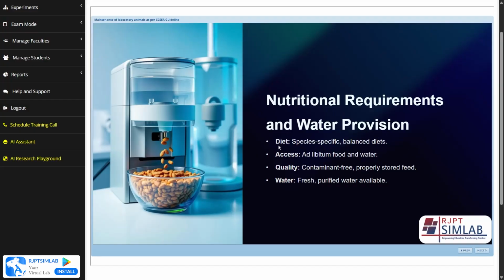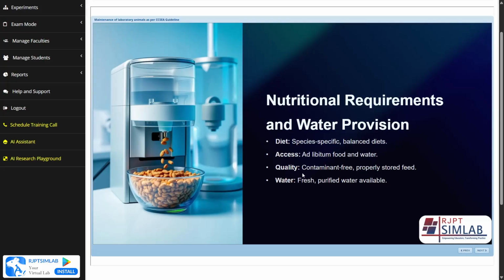For that we have to firstly maintain the diet of the animal, which should be species specific. And we have to provide them a balanced diet. According to the species and size, we have to provide them an appropriate diet, and it should be a balanced diet, which should contain all the types of nutrients. Then the access. We have to provide ad libitum food and water. What is ad libitum food? Ad libitum food is the proper amount of food or any fully required food. It should be full of nutrition and it should complete the nutritional requirement of the animal. And a proper water supply should be there, which should be purified water.